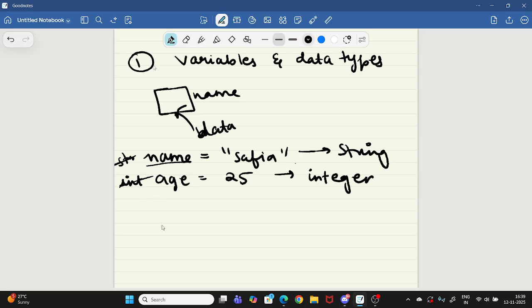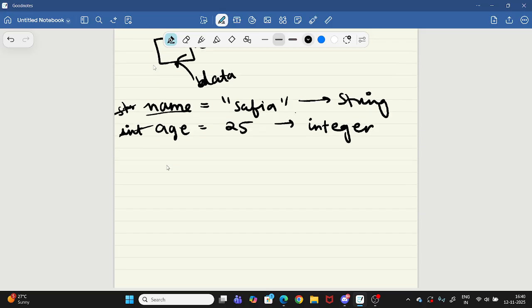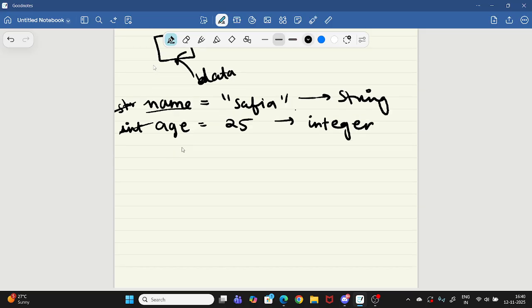These we write in Java and C++, but they are not required here because Python is a very advanced language, so it decides the type automatically. You just need to write the name and the value. There can be more examples. I can write height equal to 5.4.